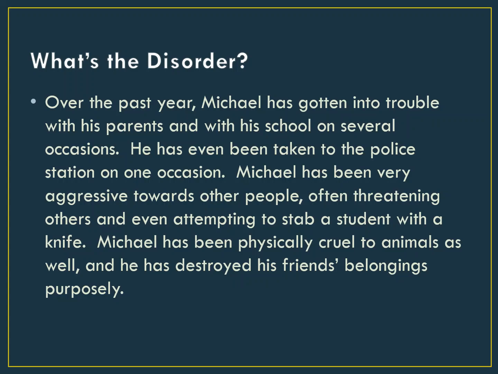Over the past year, Michael has gotten into trouble with his parents and with his school on several occasions. He has even been taken to the police station on one occasion. Michael has been very aggressive towards other people, often threatening others and even attempting to stab a student with a knife. Michael has been physically cruel to animals as well, and he has destroyed his friends' belongings purposely.